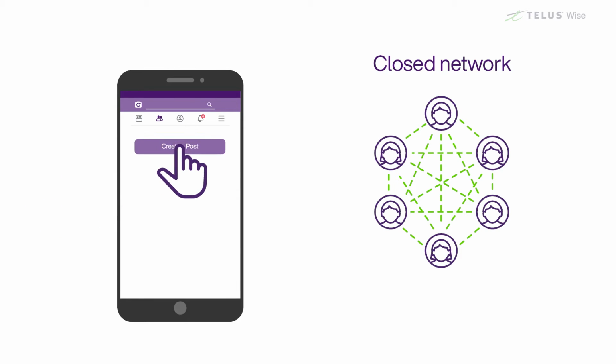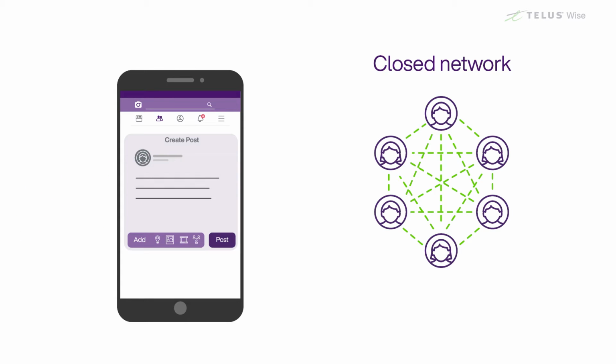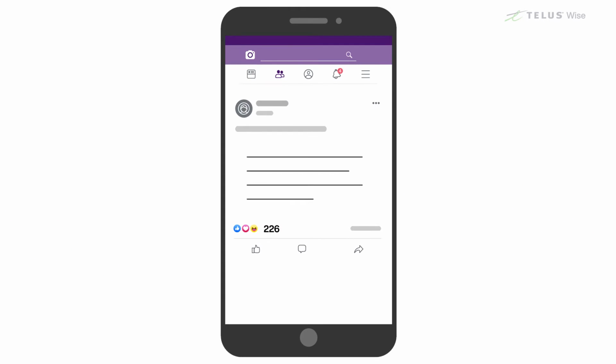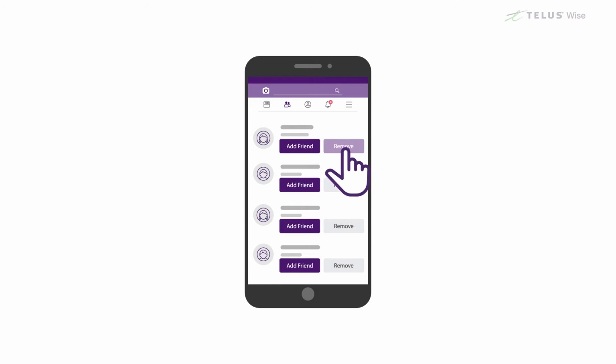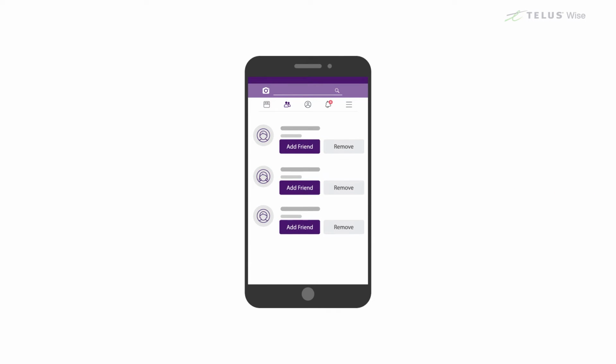You have to think carefully about who you accept as a friend on a closed network, because they'll be able to see everything you post, and may also be able to share your posts with their own friends, who may not be the same as yours. Don't accept friend requests from people you don't know or don't trust.